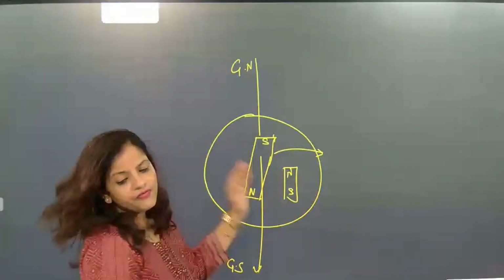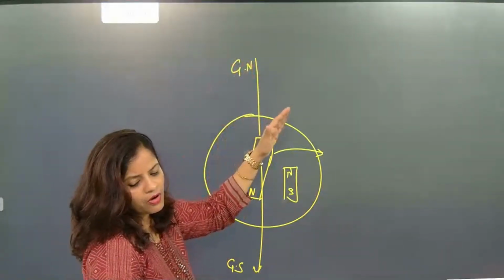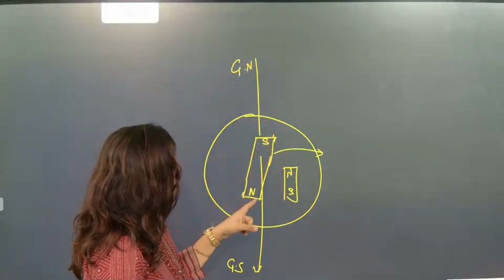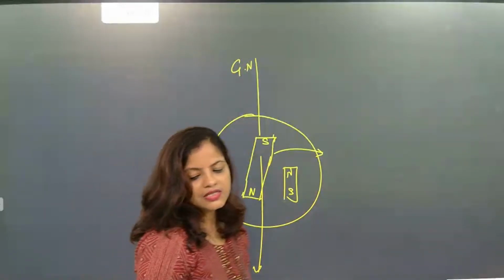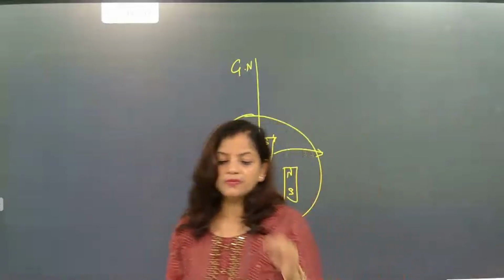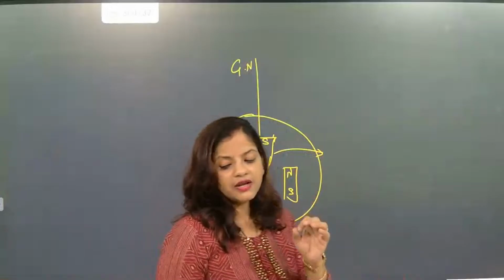Understood? But the earth's magnetic south and north and the geographical north will always make some angle. Understood? That angle may vary. Sometimes the angle will come as 11 degrees, 11.7 degrees, 10.8 degrees.